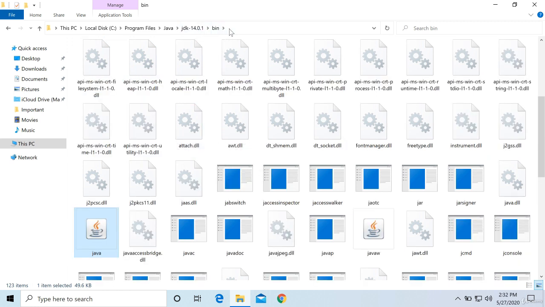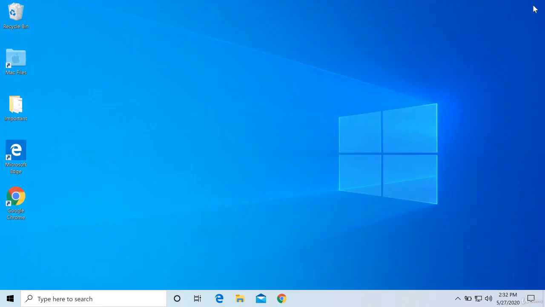So these are the tools available. So this is the path where these tools are available: C:\Program Files\Java\JDK 14\bin. This is where these tools are available. I will copy this path. This is useful for me. Let us close this. Now I want to see whether I can use the Java compiler or not. Let us check. So I will go to command prompt.